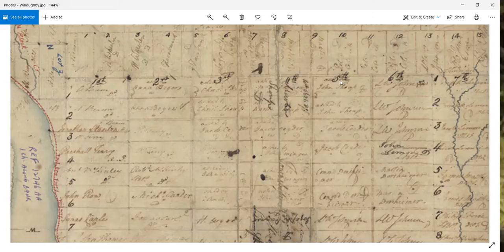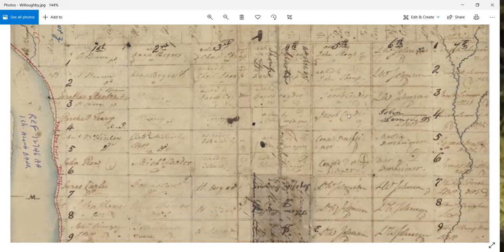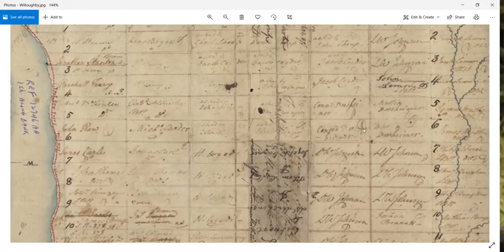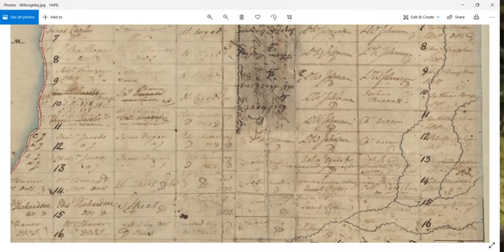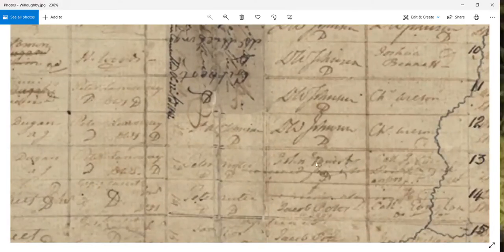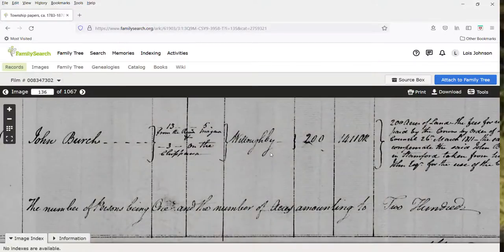So we're looking at concession 5, and we want lot 13. So these are the lots over here. So concession 5, we will go down to lot 13, and it says John Birch. So again, it matches the patent plan.